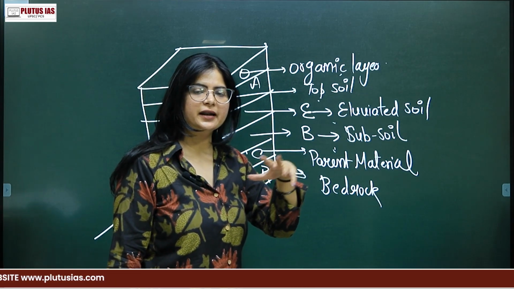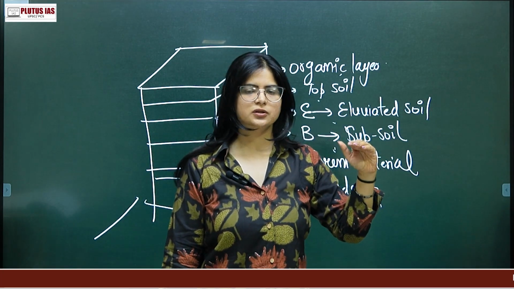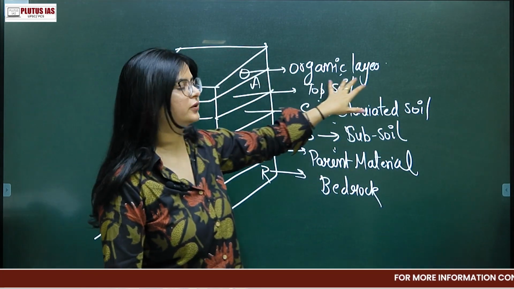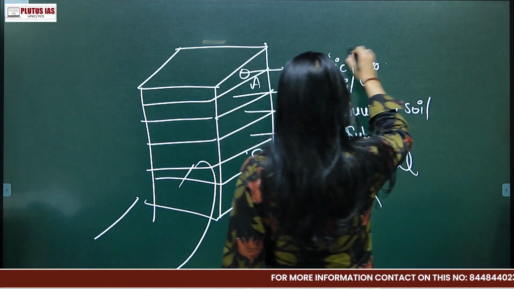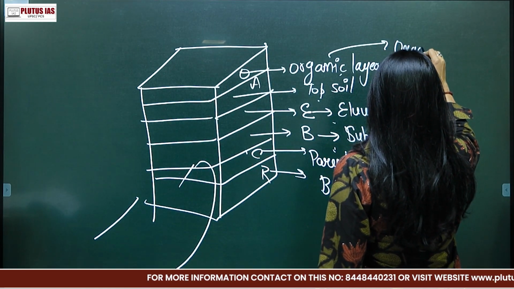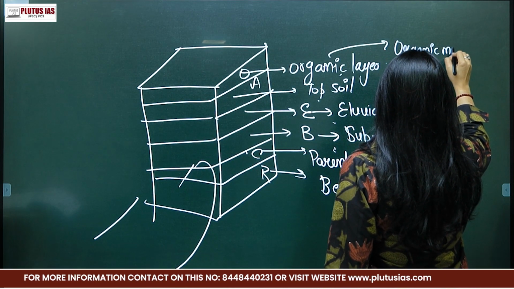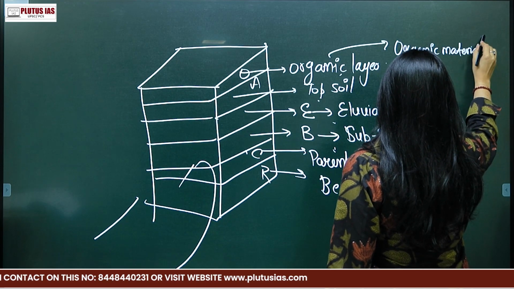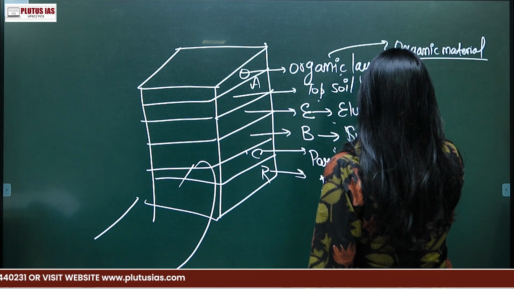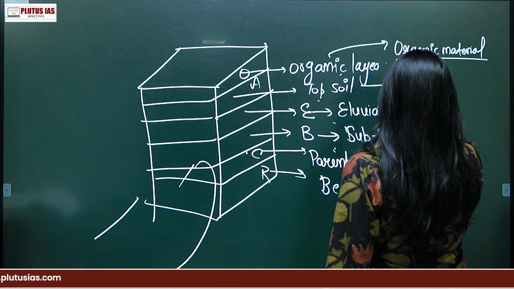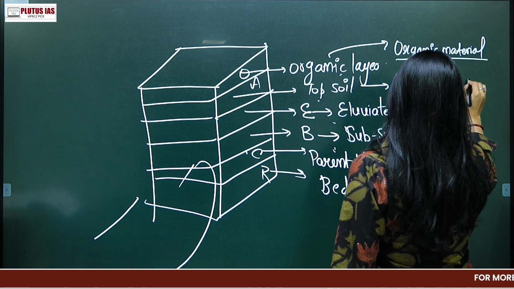So how do you have to define? You have to define different characteristics of different horizons. For example, if I talk about the organic layer, it will have organic material present in it. Then you have topsoil, which has organic as well as inorganic material present.